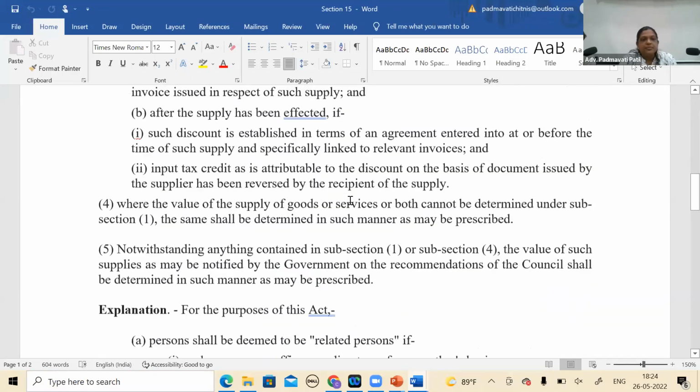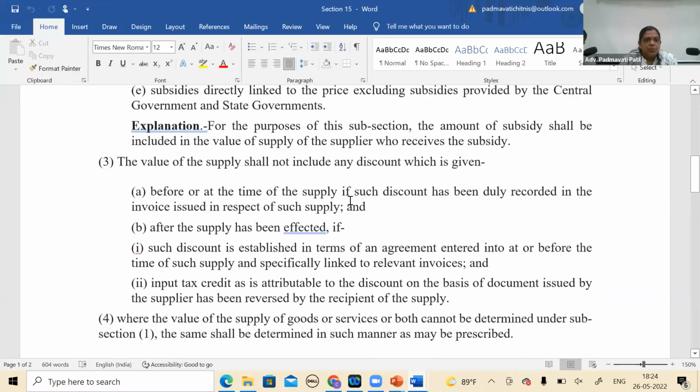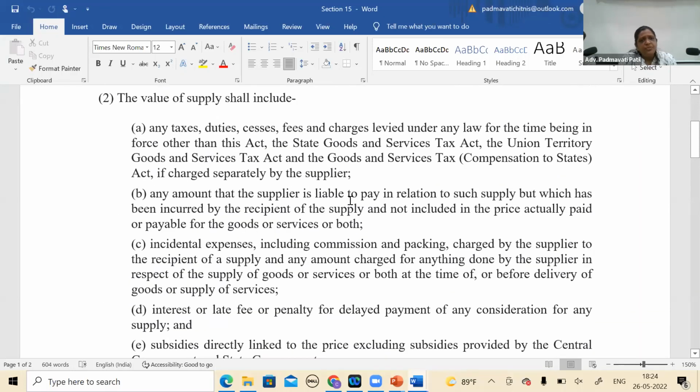But one second, we'll just see 15. 15(2)(b) is any amount that a supplier is liable to pay in relation to such supply, but which has been incurred by the recipient of supply. Again, going by this, suppose I would have not taken the machine from him, I would have used my own machine, that is a different matter, but yes, same thing, liable to pay. Then again that contractual thing.